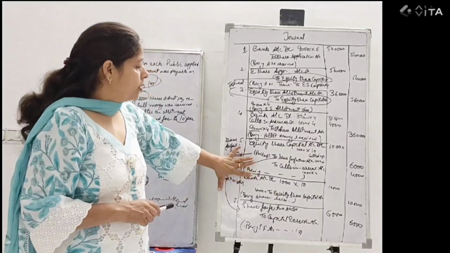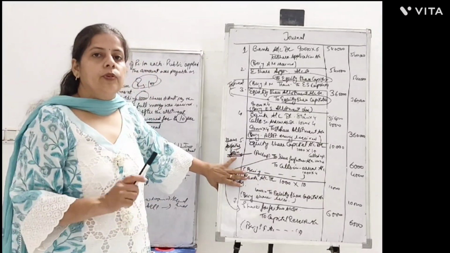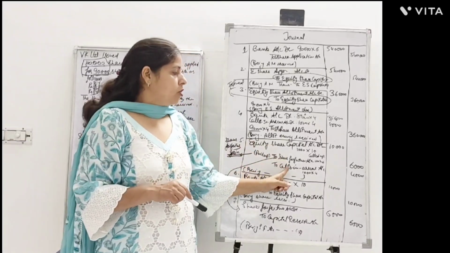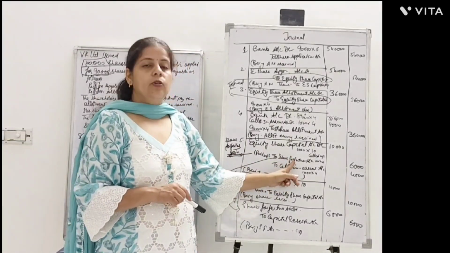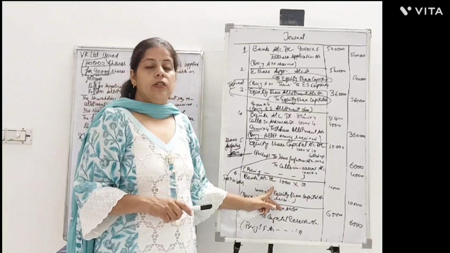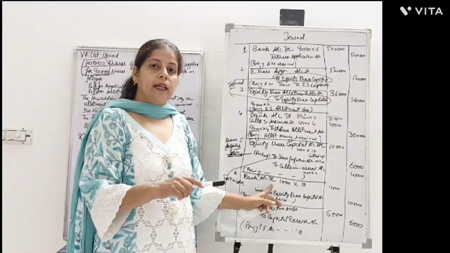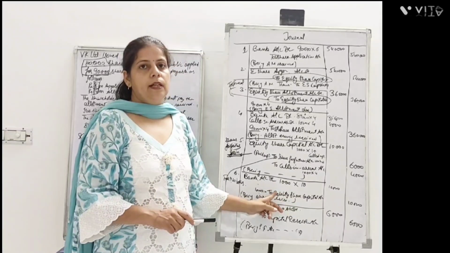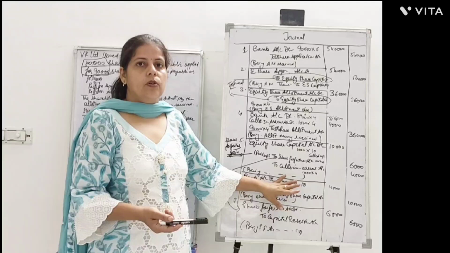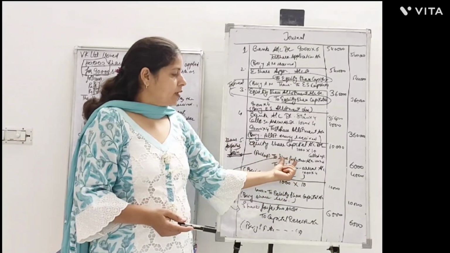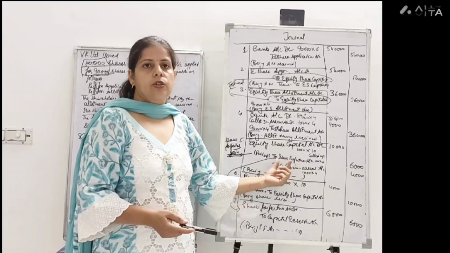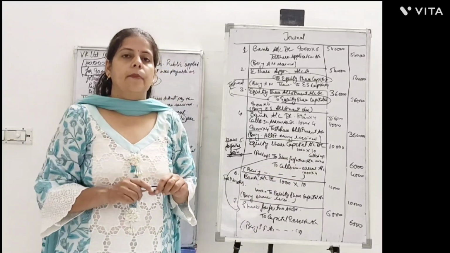So what 3 journal entries did we learn today for the forfeiture cases? First of all, you will take your shares back for the calls in arrears and for the paid up value. Paid up value would be transferred to the share forfeiture account. Then these shares would be reissued in the market, bank account debit to equity share capital account. In this case I kept it simple. We will take another version also. After that, whatever is the gain after reissuing the shares should be transferred to the capital reserve account.